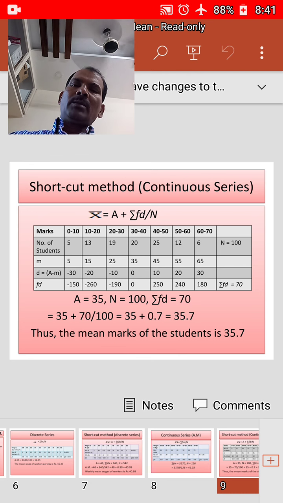The deviation is m minus a. We have considered 35 as the assumed mean.